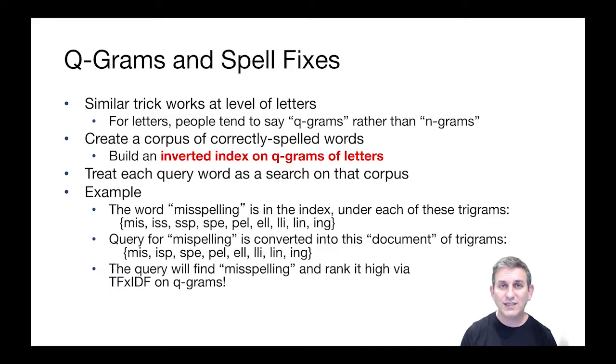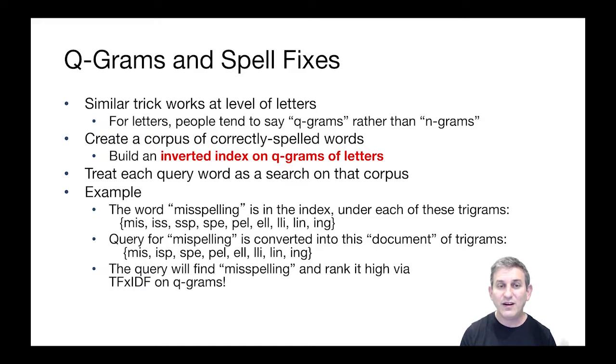But what we're going to do is take that query word and break it into its trigrams: MIS, ISP, SPE, PEL, etc. And then we'll treat that as a search query, just like the search queries we've had before. It's a 1, 2, 3, 4, 5, 6, 7, 8 word search query. I want words in the dictionary that have all of those, or many of those, q-grams. And that query can be run on our index of q-grams to find near matches via TF-IDF.